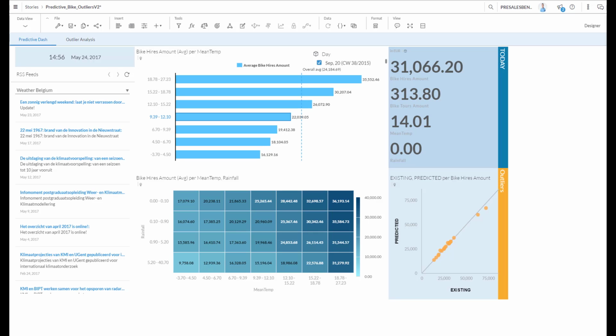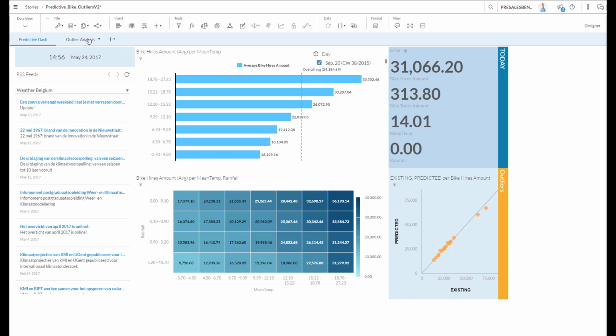You can use those predictive insights and build a dashboard, which I did here. And you can use it to show in real time your data of today and see what that would mean for your business of today. So today we have 14 degrees temperature on average. That means that today I can already be very sure that at least I'll rent out 30,000 bikes. That means that you can act before the day is there, so predictively.